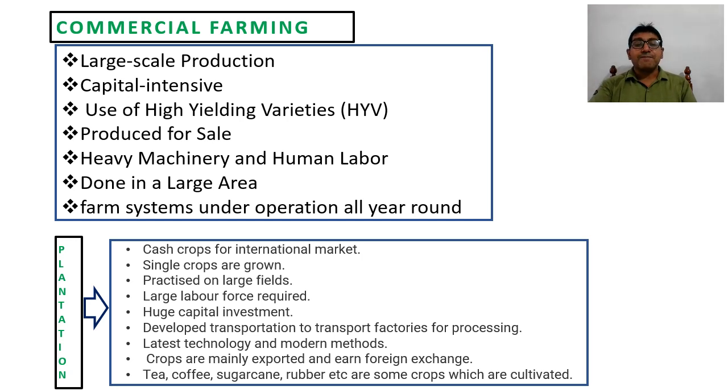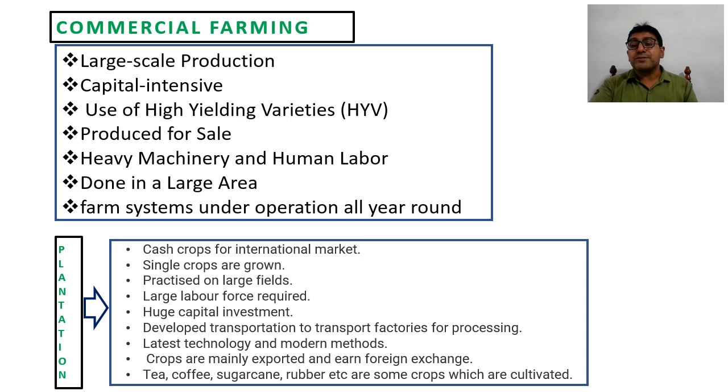As its name suggests, it is basically agriculture of plants. It means once they grow the plant, these plants provide output crops for the next 10 to 15 years. Here, cash crops for international markets. First feature of this: only cash crops, because there is no concern of growing crops for the family requirement. They just grow crops for the international markets or for the demand of industries.